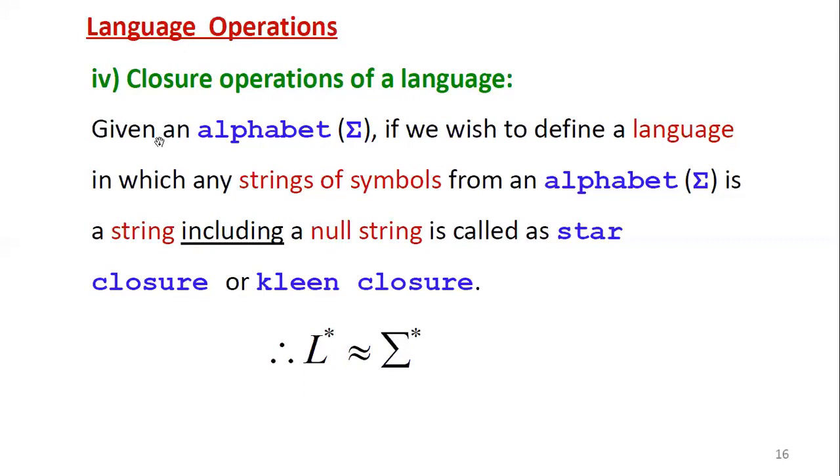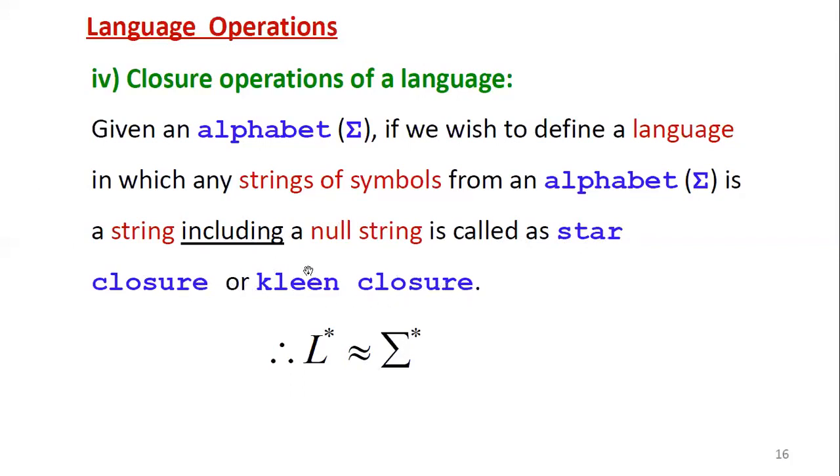So that can be defined as follows: given an alphabet sigma, if we wish to define a language in which any string of symbols from the alphabet sigma is a string, including a null string, that is epsilon, it is called star closure, also called Kleene closure.